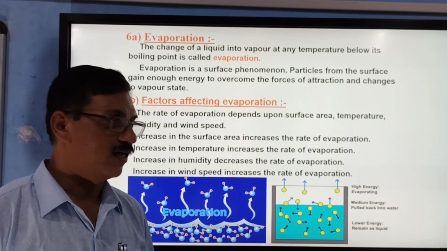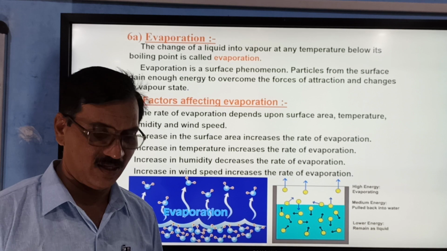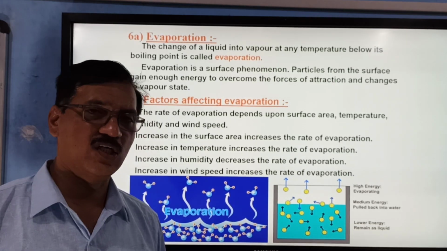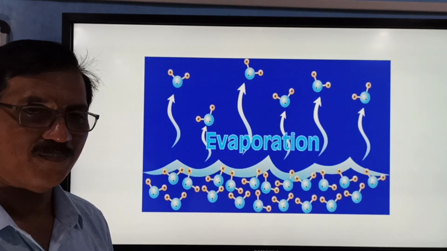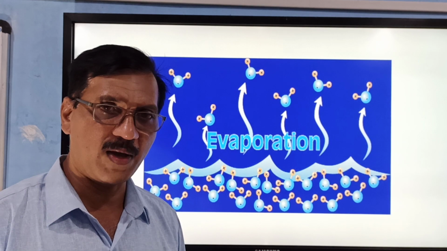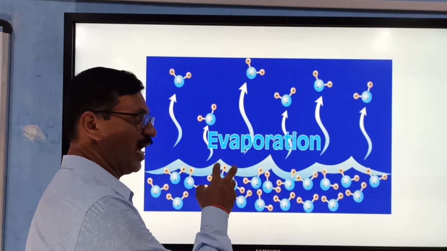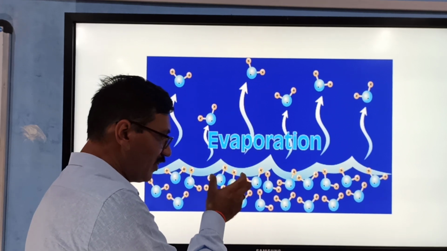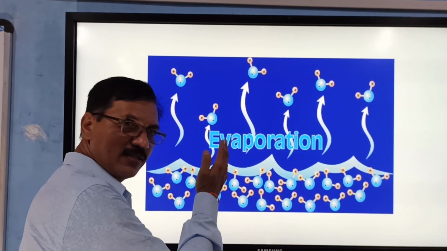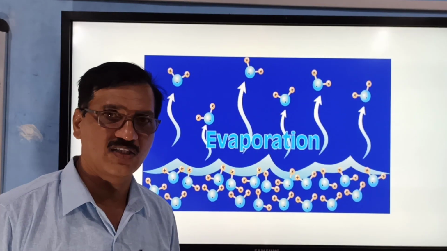Because of evaporation there will be a cooling effect, because evaporation always occurs with absorption of energy. Evaporation occurs with the absorption of energy. So when these molecules have to go freely, while they are attracting each other, energy is required to break the bond between them to escape into the gas. Therefore, this energy is needed.